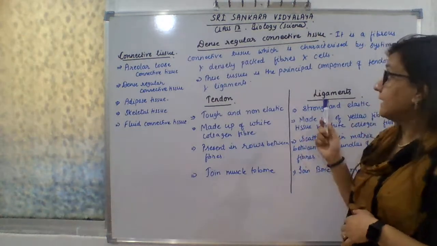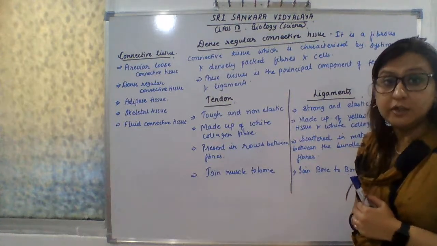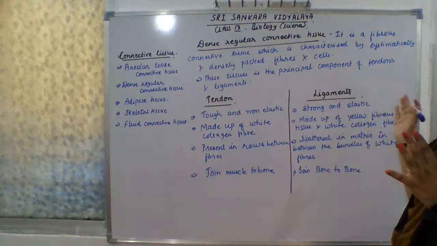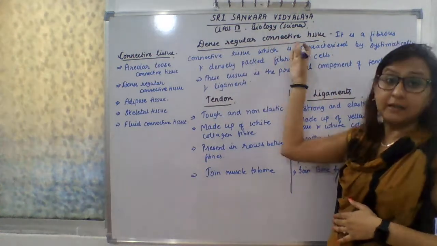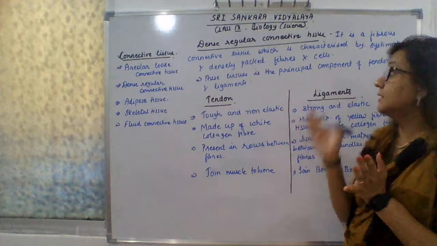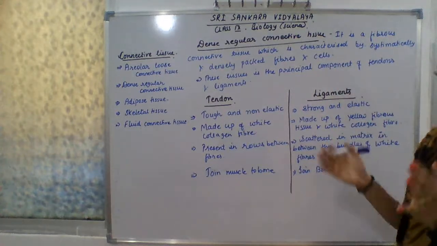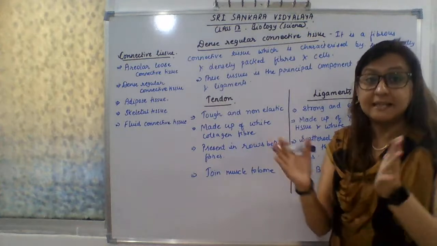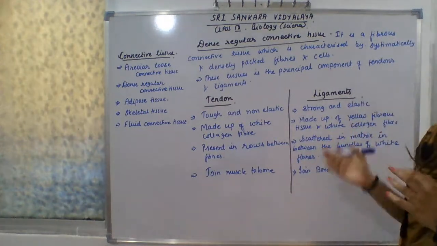So students, next is dense regular connective tissue. As the name tells, the cells of these tissues are tightly packed, with densely packed fibers and cells. They are tightly or densely packed.